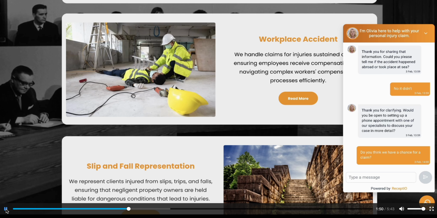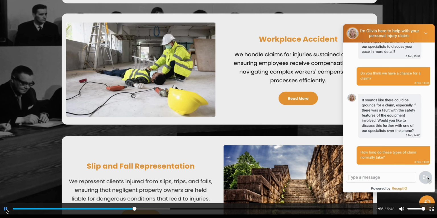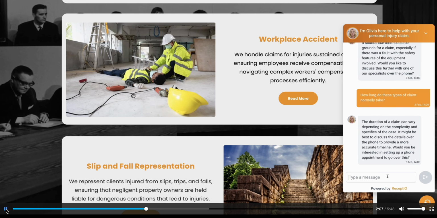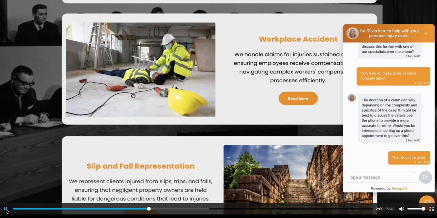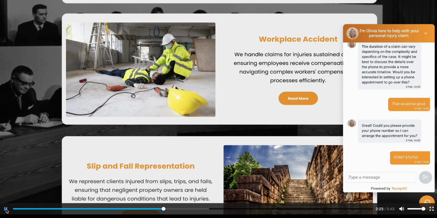Olivia will now come back. She's been trained to be empathetic, to be helpful, and to provide a little bit more information. Again, the prospect asks another question. This can go on for as long as you want. The one thing to be borne in mind is that this assistant never gets bored, is always empathetic, never burns out, is never on holiday, doesn't require national insurance payments, etc., and is designed to remain consistently in line with the objectives that you've set it, which in this case is to arrange an appointment. So at this stage now the qualification questions have been passed.